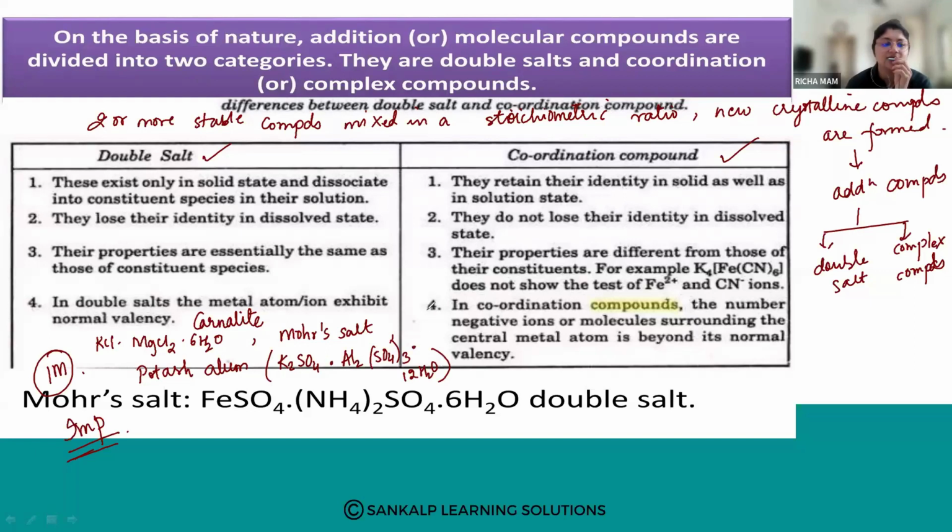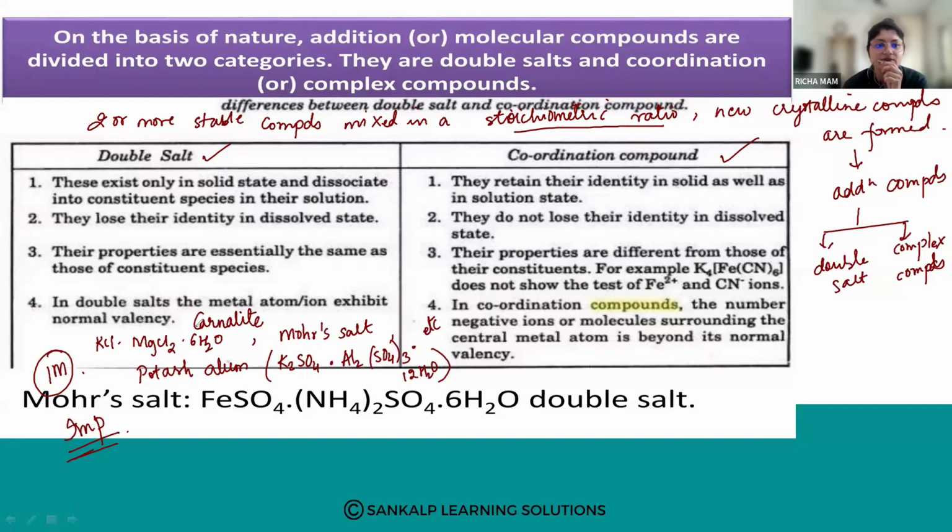Okay, so these are the examples of double salt. So what is a double salt? Double salt is when two or more stable compounds form in a stoichiometric ratio.